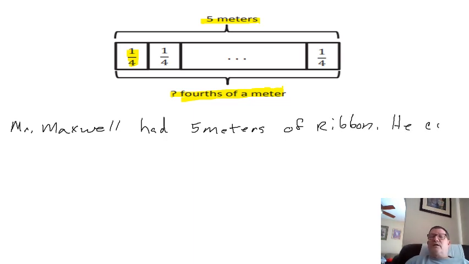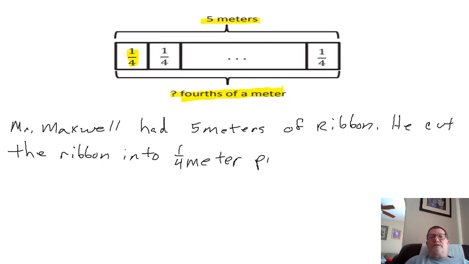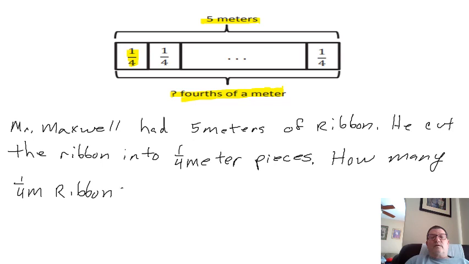He cut the ribbon into 1/4 meter pieces. How many 1/4 meter ribbons did he have?